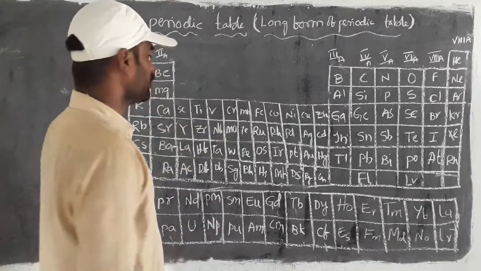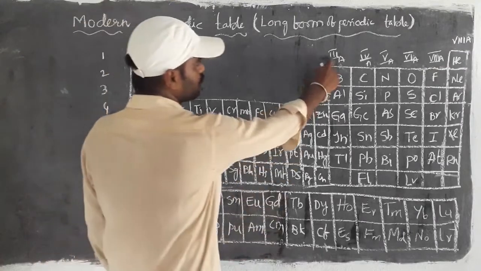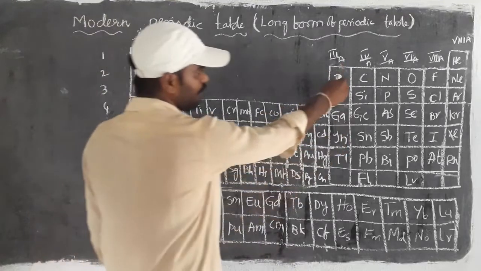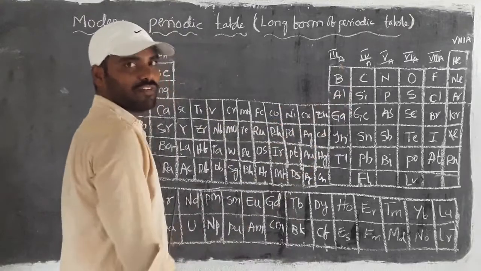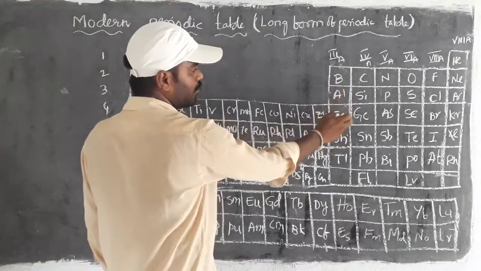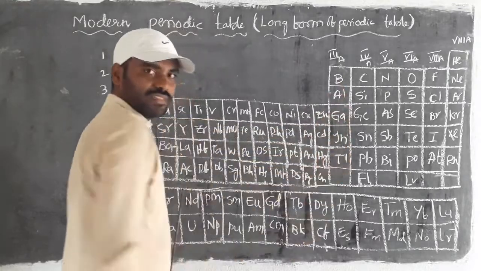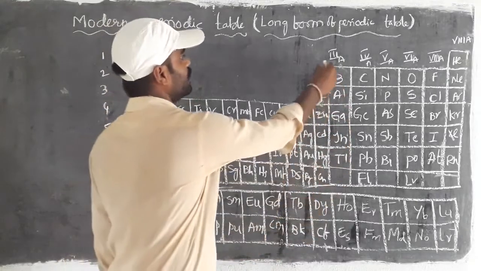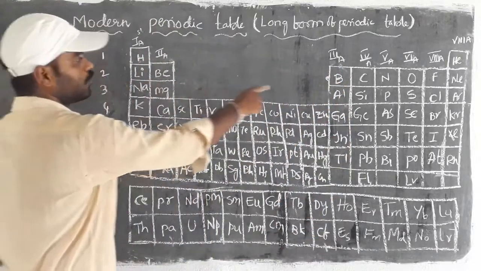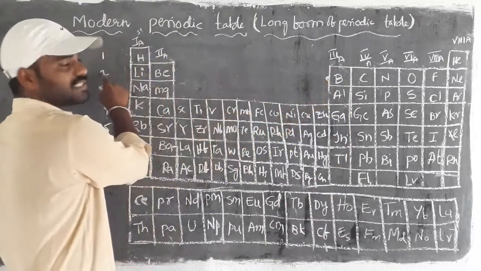Then this particular third group is having a condition as boron family, and their elements are boron, aluminium, gallium, indium, thallium. Then if you inspect the configuration, boron is present in the second period.